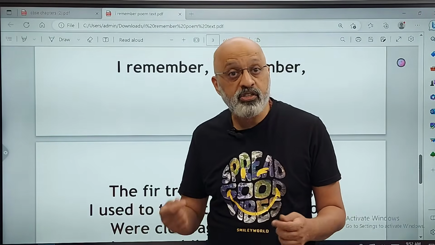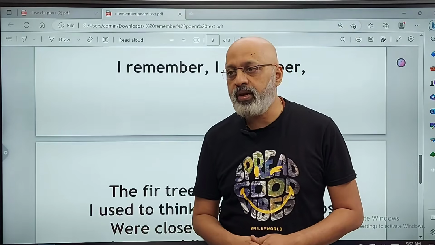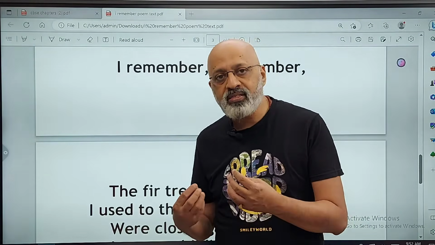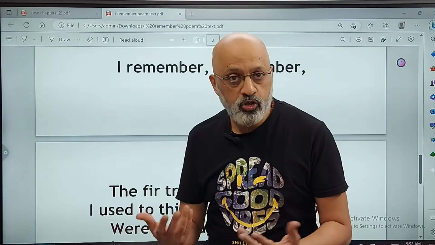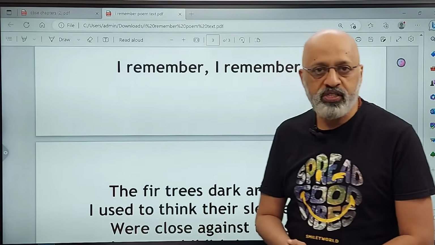And similarly, the air must rush as fresh. Whenever you have as or like, that is a simile. And of course, the symbolism of the laburnum tree, that it is the symbol of a shared past with his brother, right? So those are symbolism. All this is written in the notes, so you don't have to really worry too much. You can always read that.